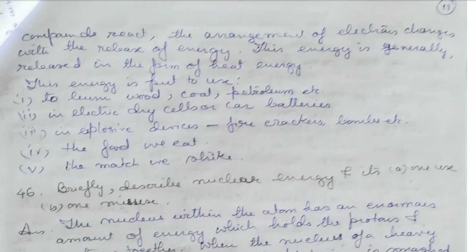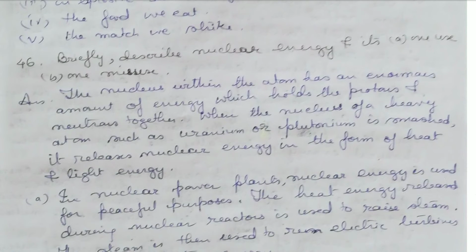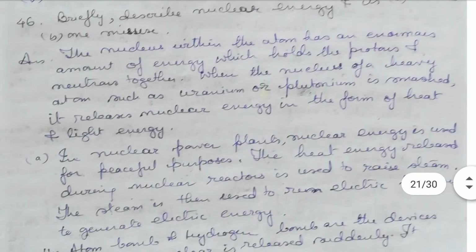The food we eat, the matches we strike, all form this type of energy which is put into use. And then briefly describe nuclear energy and its one use and one misuse. See, the nucleus within an atom, we know that an atom contains a nucleus. The nucleus which is within the atom has an enormous amount of energy which holds protons and neutrons together. Inside the nucleus we have protons and neutrons which has enormous amount of energy.